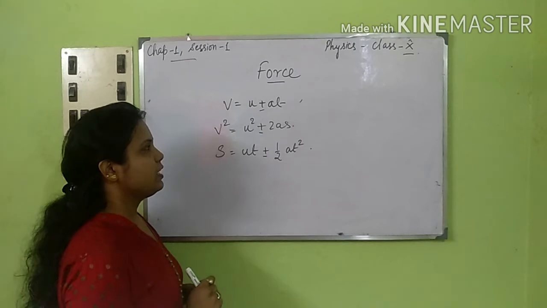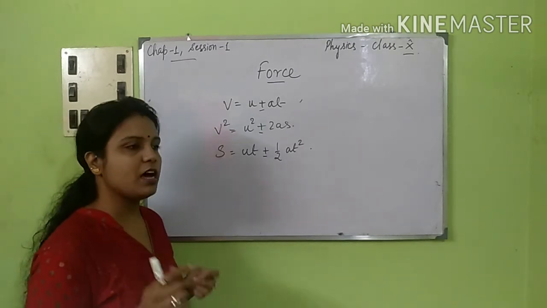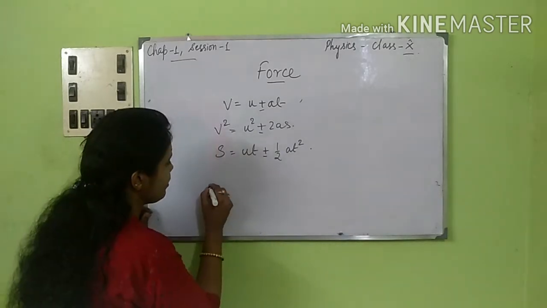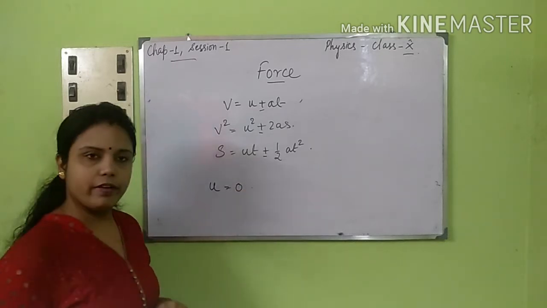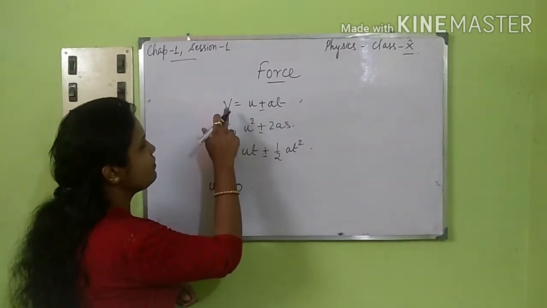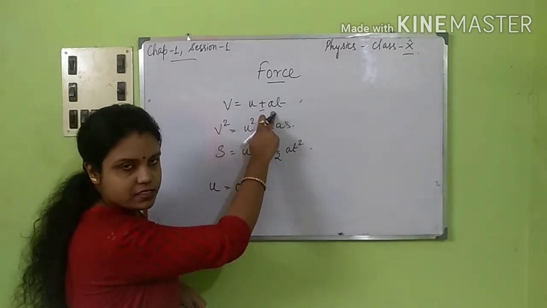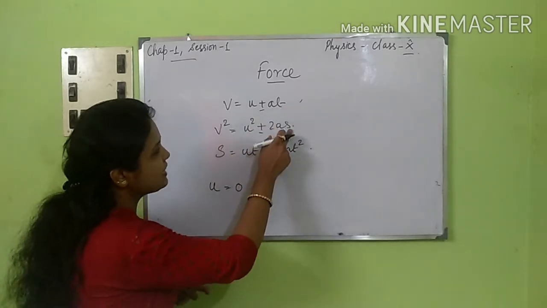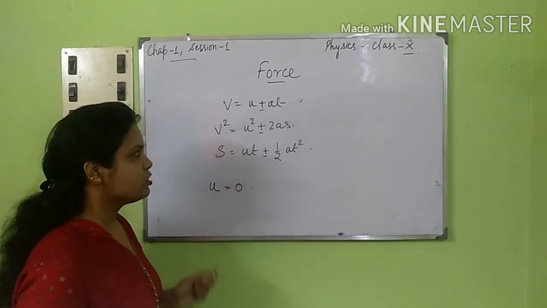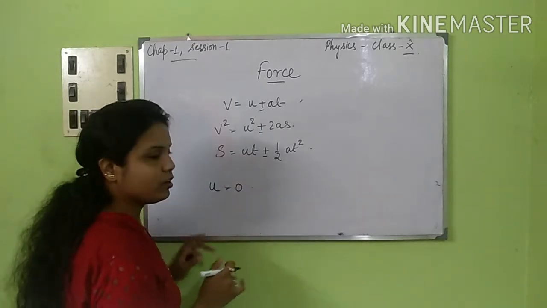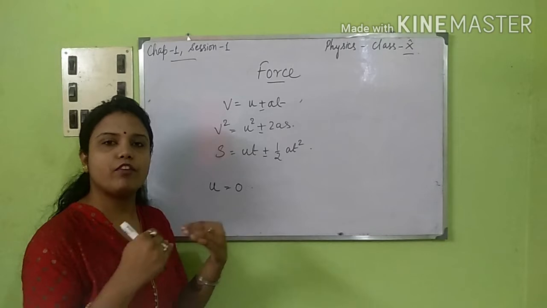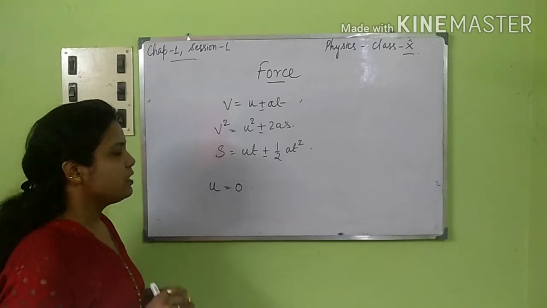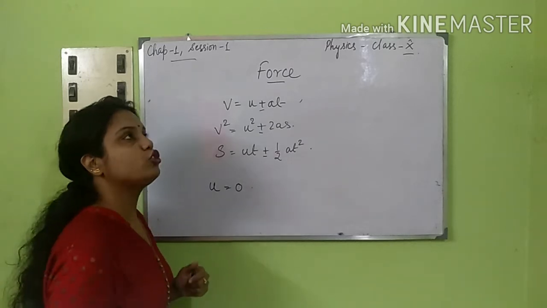Next, let us come to the other fact. Suppose a body is starting from rest. So when a body is starting from rest, the initial velocity, that is u, will be equal to 0. u is the initial velocity, v is the final velocity, a here is the acceleration. If it is minus, then it is retardation, t is the time, s here is the distance. So the first point which I said: if a body is starting from rest, u, the initial velocity, will be equal to 0. Second point, suppose a body is being thrown up.